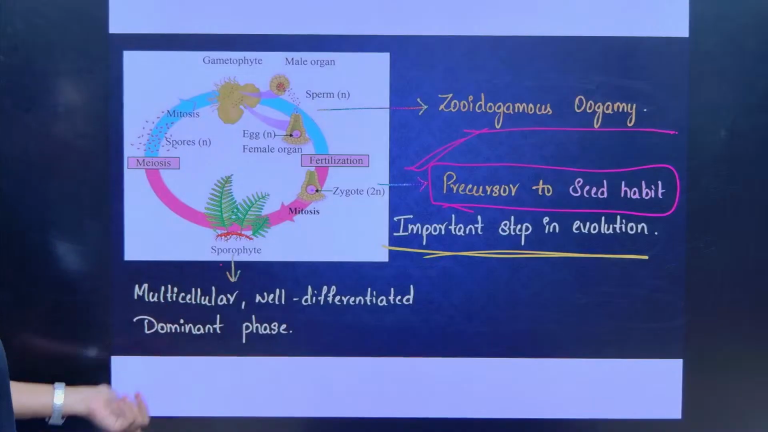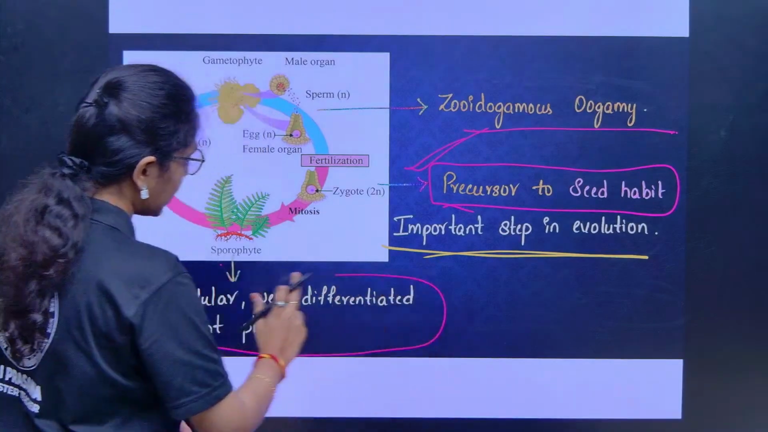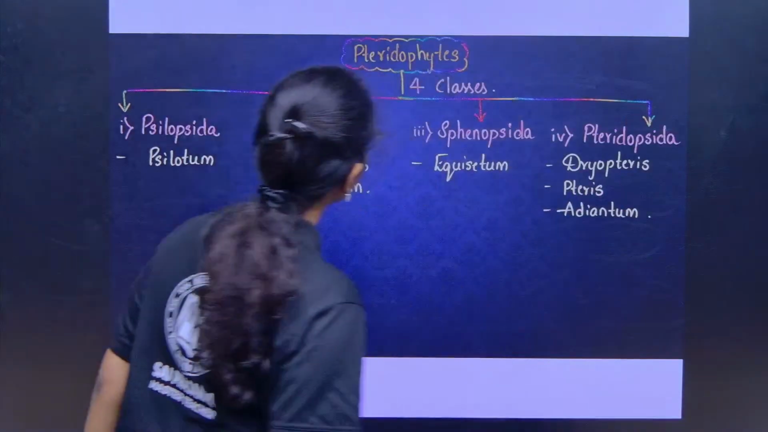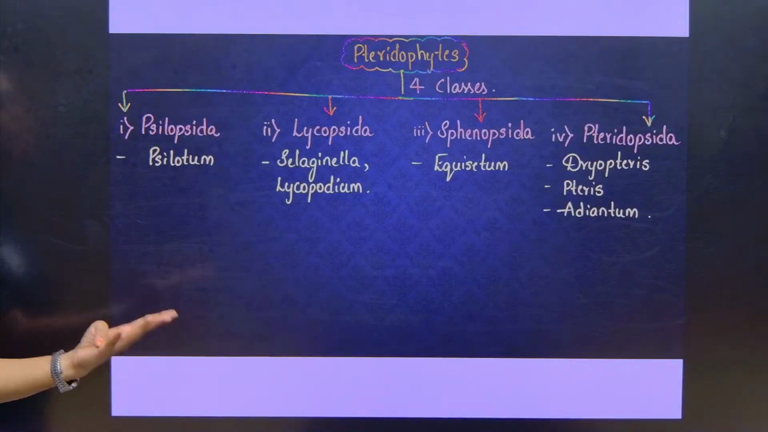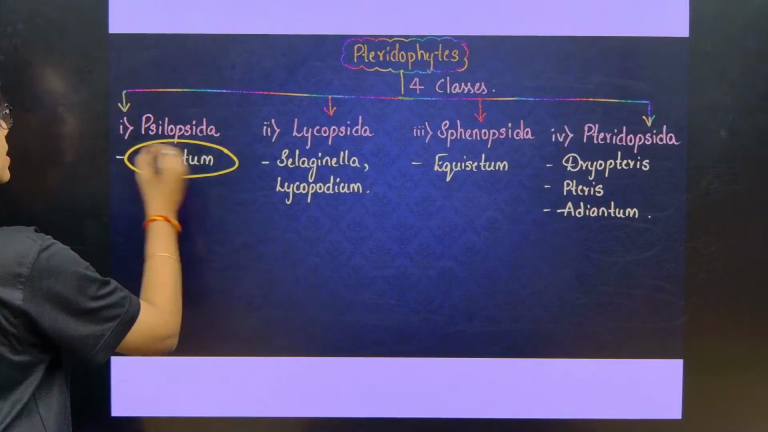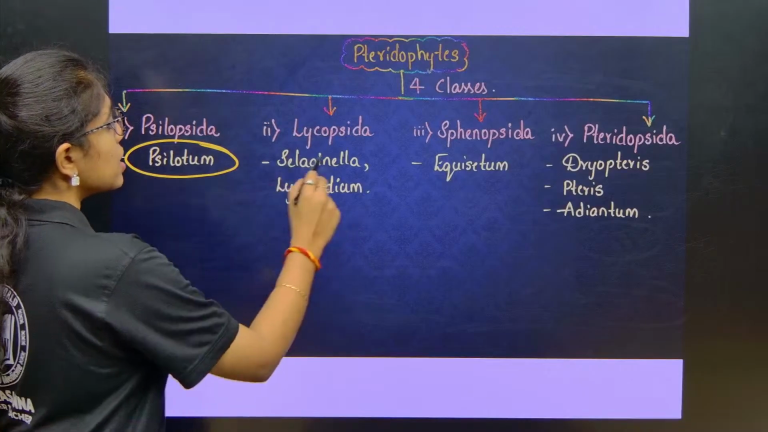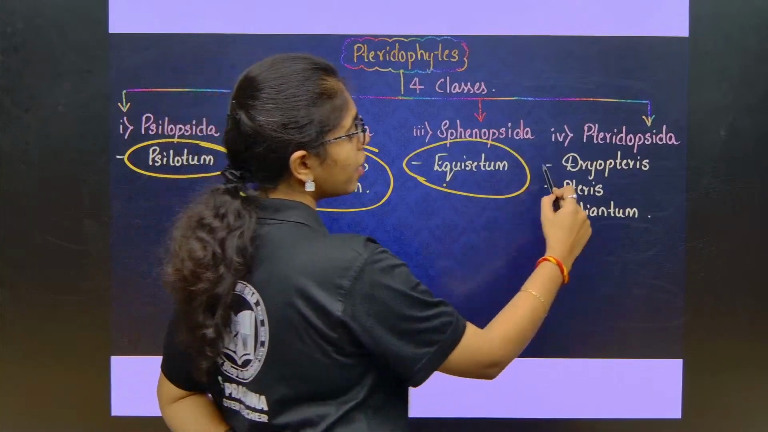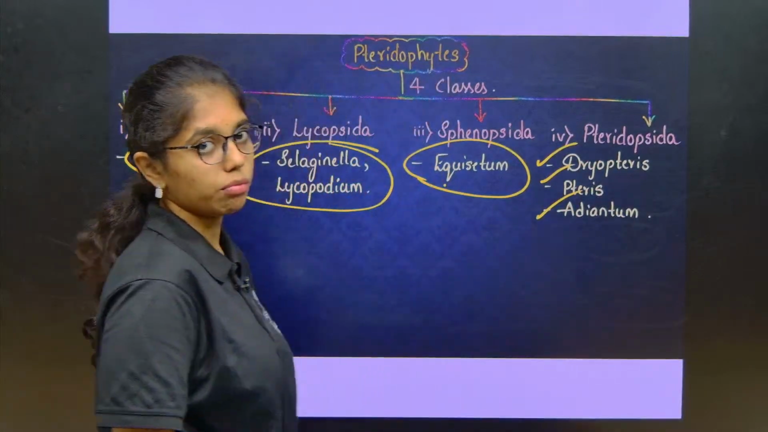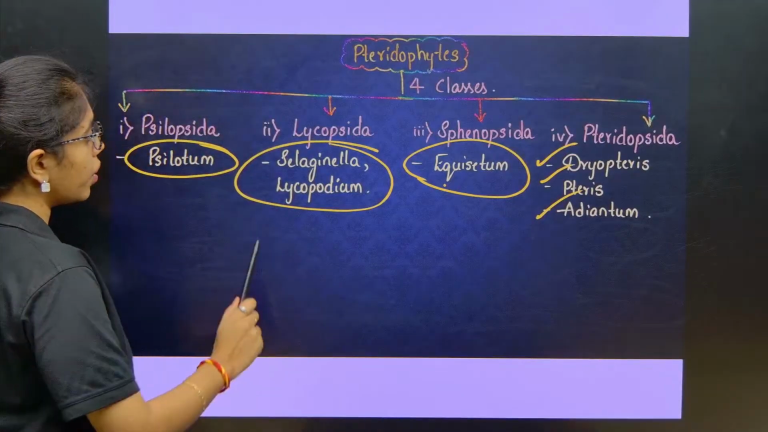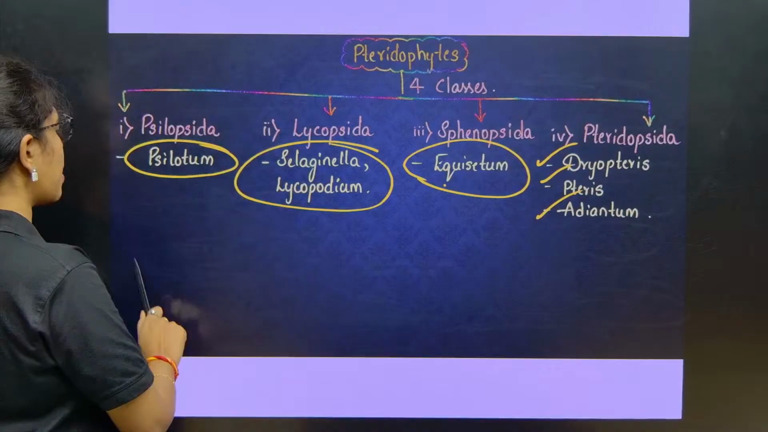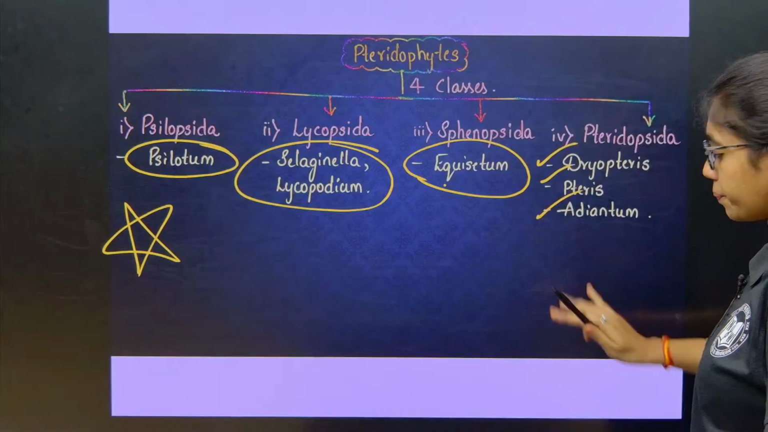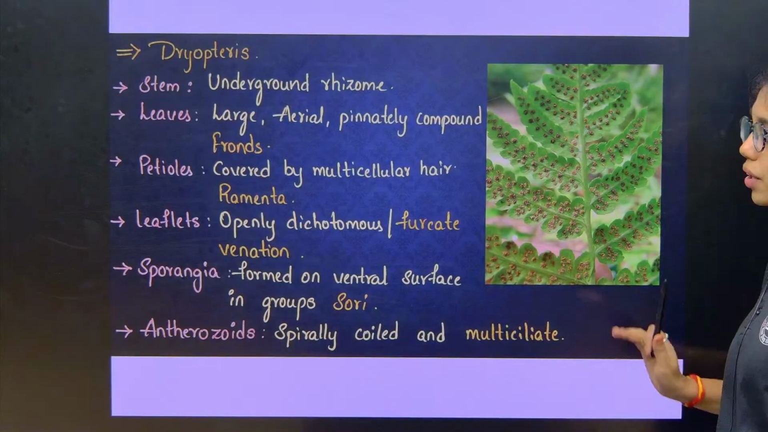So, the sporophyte here is multicellular, well differentiated and the dominant phase in pteridophytes. Pteridophytes have 4 classes: Psilopsida, example Psilotum; Lycopsida, Selaginella and Lycopodium; Sphenopsida, Equisetum; Pteropsida, Dryopteris, Pteris and Adiantum, which is called walking fern. All these 4 classes and examples are important. We can expect a match-the-following type of question from this area.